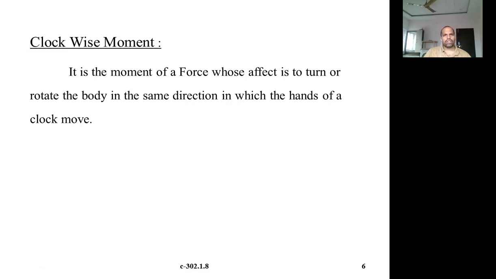So if the rotation about the point is in the clockwise direction, that is called a clockwise moment. If it is in the opposite direction to the rotation of the hands of your clock, then that is called the anti-clockwise or counter-clockwise direction.